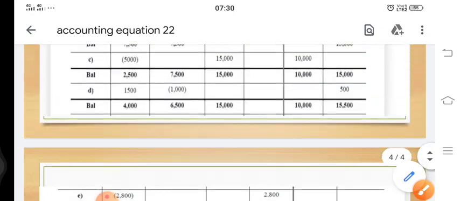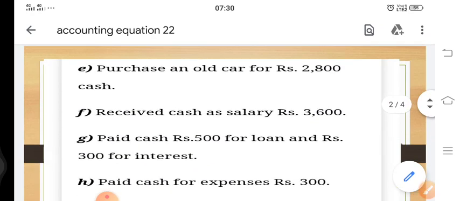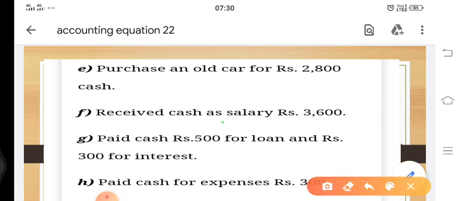Let's check the next point. And the next point is received cash as salary. So students, it should not be salary, because when we are a business, we do not receive salary, rather we provide salary. So let's make it commission or interest or rent or anything, but not salary. Although I noticed this error, I wanted you people to realize that salary cannot be received by a business, because business generally provides salary. Obviously a business does not take salary.